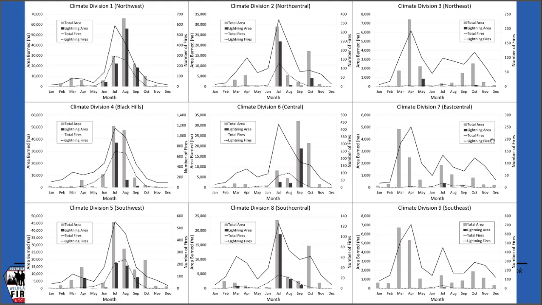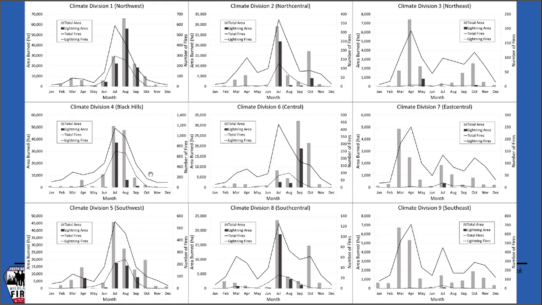everything's available to burn. If you start looking at central South Dakota and western South Dakota towards the center and to the left-hand side of the screen, you'll start to see that it's a shift towards the summer and the fall months. If you focus on the Black Hills, which is the left center part of the screen, you'll see that the fire season really peaks around July and August. So that's the summer fire season in the Black Hills. It peaks really in the month of July. And you can see there's a little bit of a notable peak there in April.